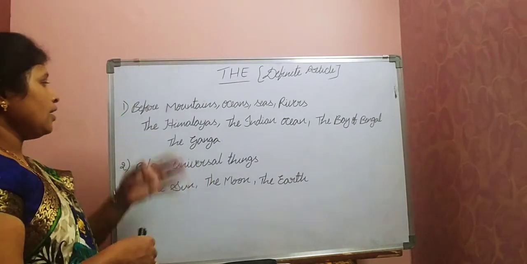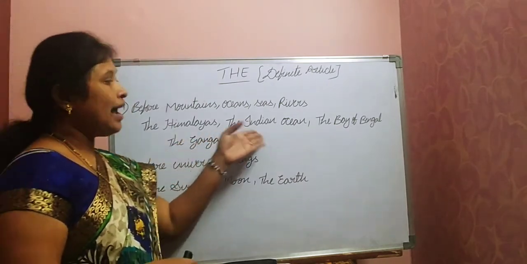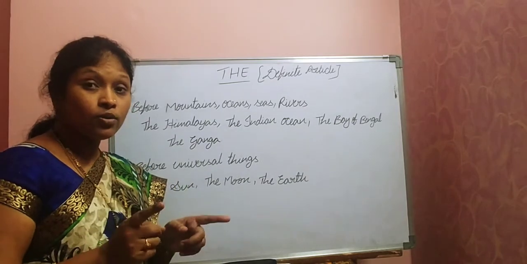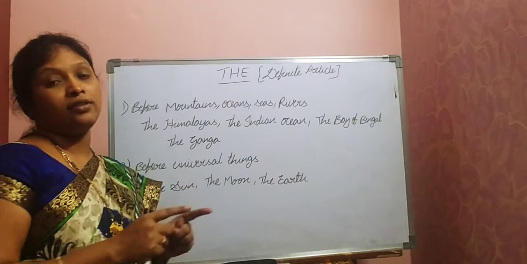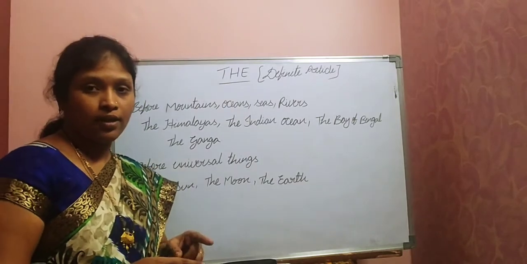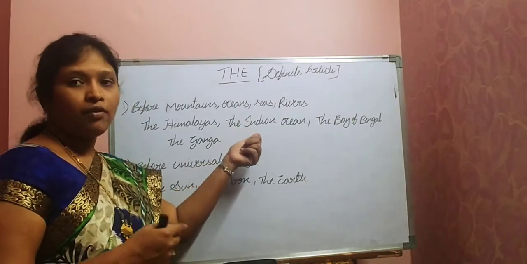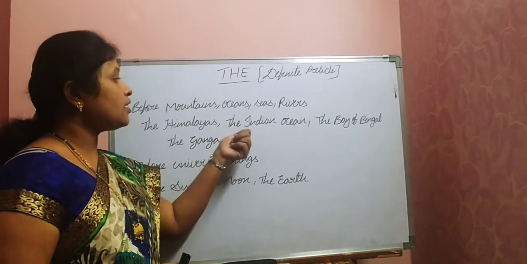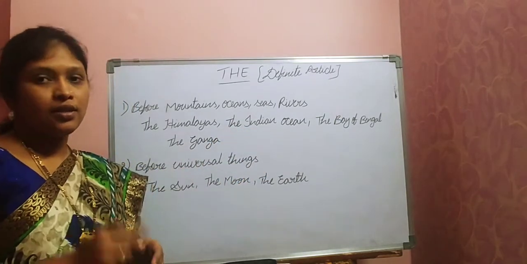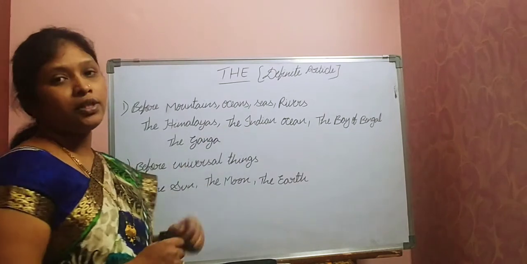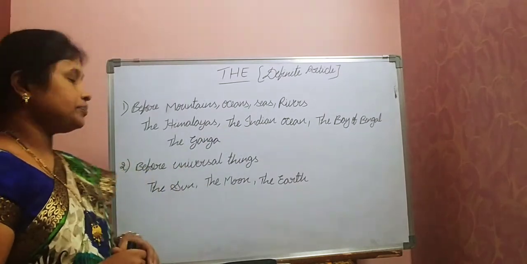We can't say a Himalayas or an Indian Ocean. What we have to say? The Indian Ocean. That's the important thing here we have to observe. Here I is a vowel, right? But we can't say an Indian Ocean. What we have to say? The Indian Ocean. That is the important thing you have to observe here.